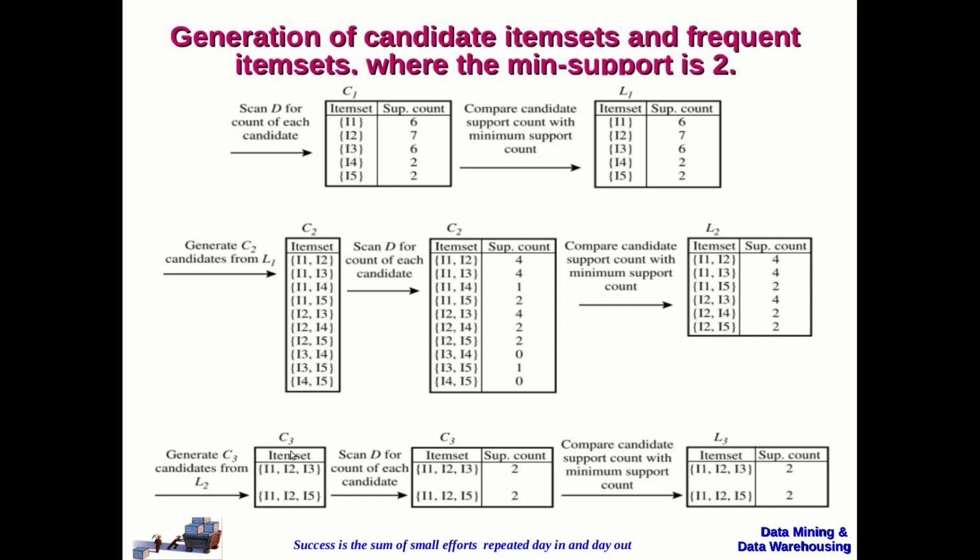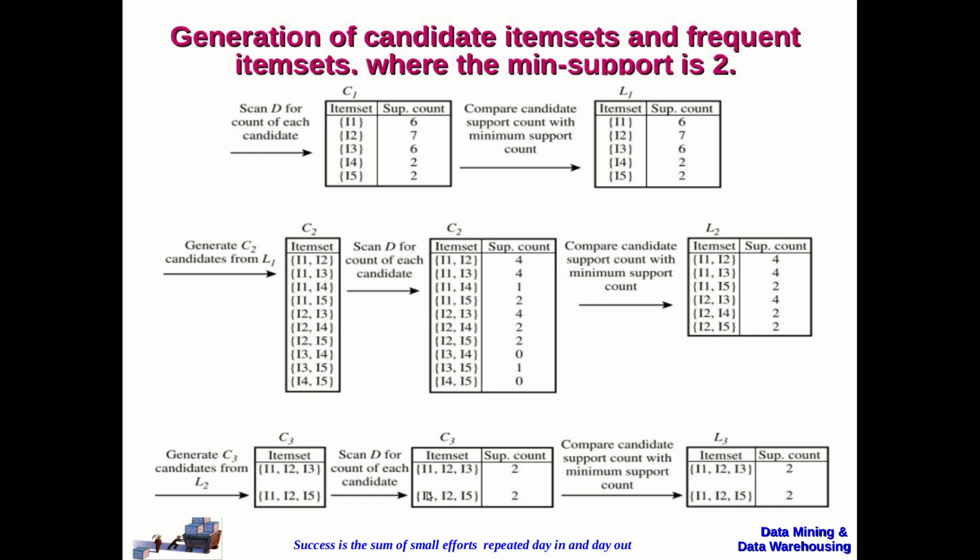Observe here, the C3 is now generated from L2. That means Ck will be generated from Lk minus 1. Again, the entire transaction database will be scanned for calculating the support count of each and every item set.